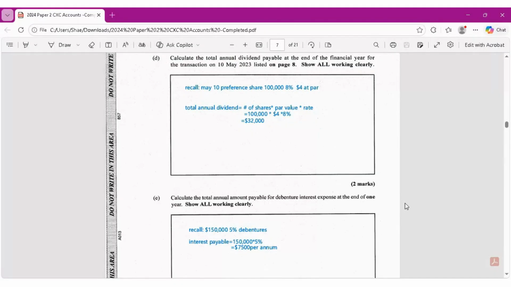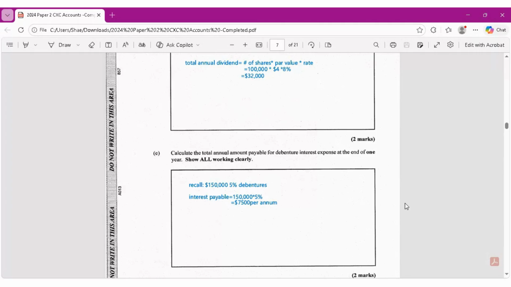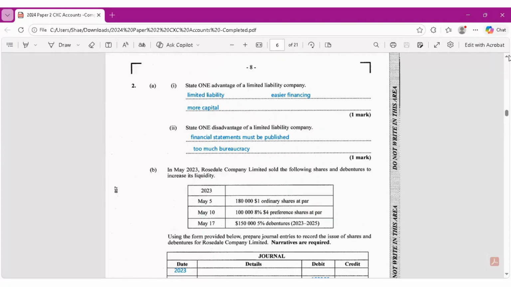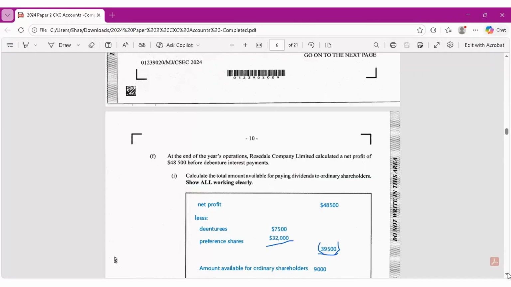Then it says calculate the total amount payable for the debenture interest expense at the end of 1 year. So it's the debenture multiplied by the interest, which gives you 7,500. Where did I get that debenture and that interest? Remember, it was given to you up here. This is the total debenture that we collected, and this is the interest. Very simple question. If you're doing this question, you should get full marks.